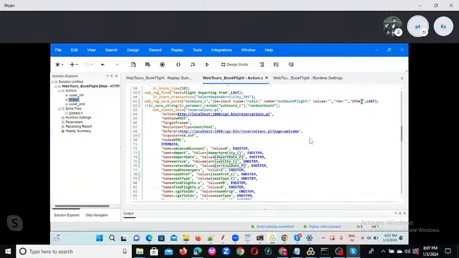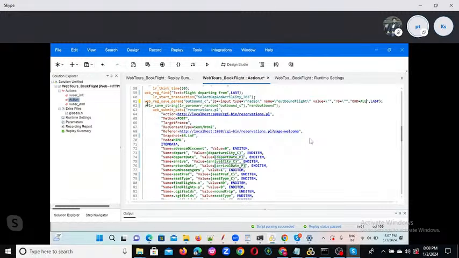Here I provided two, but if I want to pick random, then how to do it? If you want to pick from random, you need it from two drop downs, right? Otherwise, you can give it from the same LR parameter random function, for the outbound flight, outbound underscore, and you can give three values, Kiran.